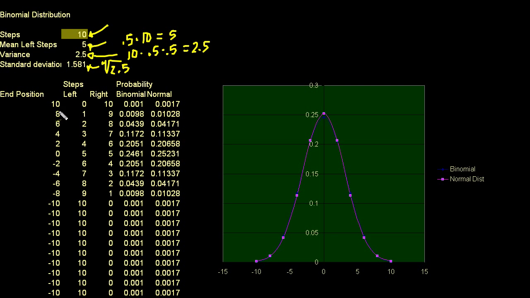And so if you look here, this says, okay, what is the probability that I take 0 steps? So I take a total of 10 steps, just to understand the spreadsheet. If I take a total of 10 steps, what is the probability that I take 0 left steps? Well, just to clarify, if I take 0 left steps, that means I must have taken 10 right steps. And I calculate this probability, and I should have drawn maybe a line here. I calculate this using the binomial distribution.